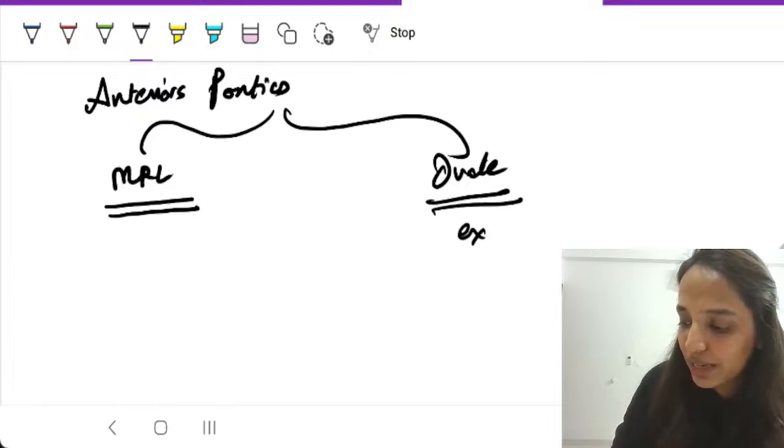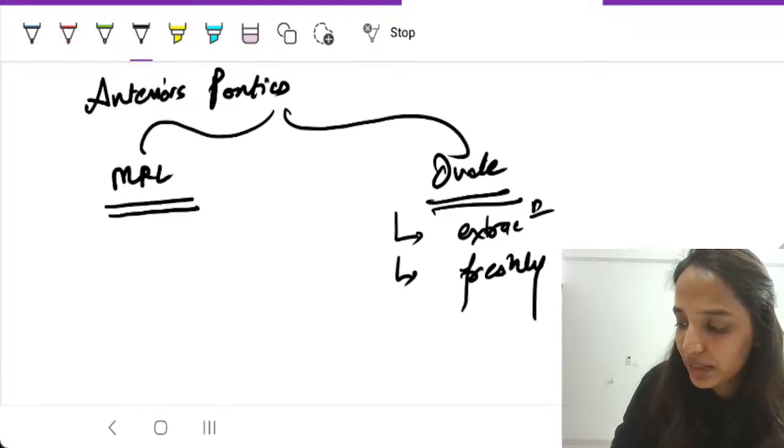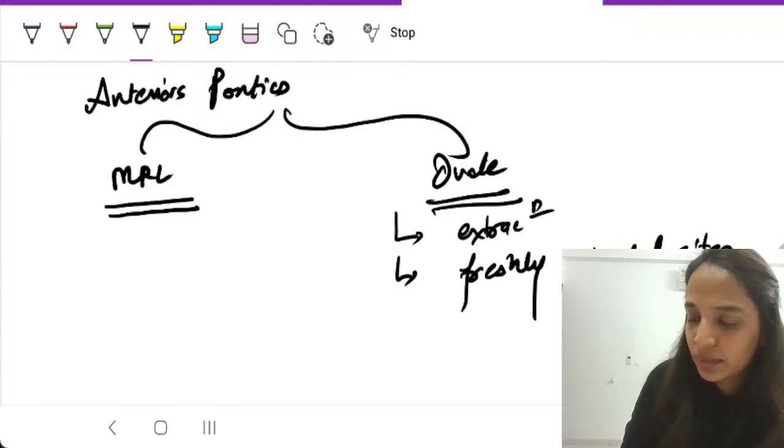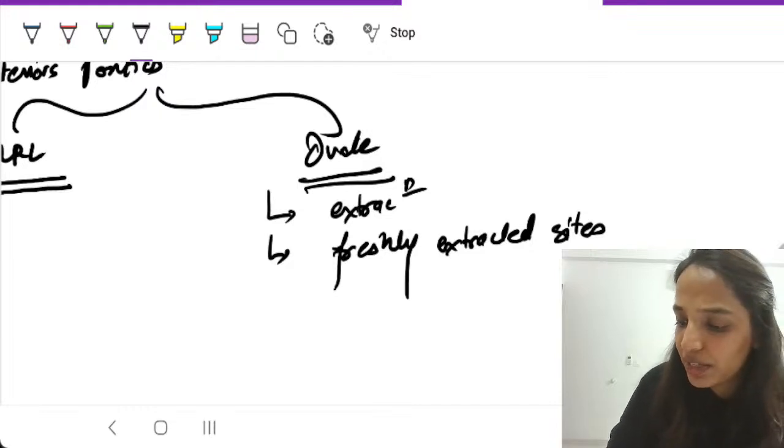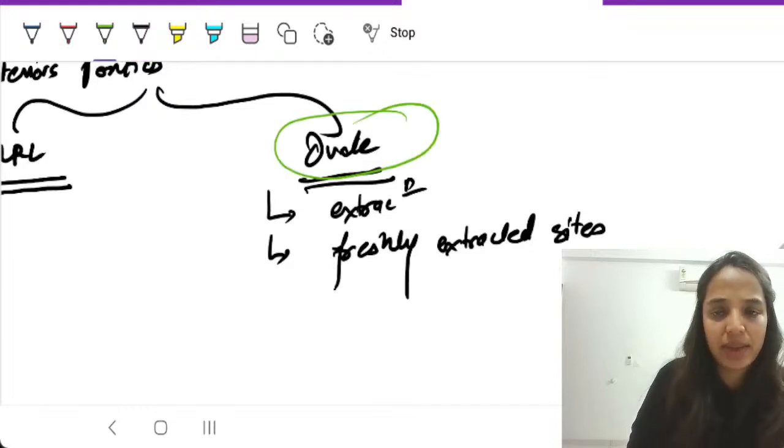Anything that mentions extraction, anything that mentions freshly extracted sites, anything that mentions these words, indication will always be ovate pontic.